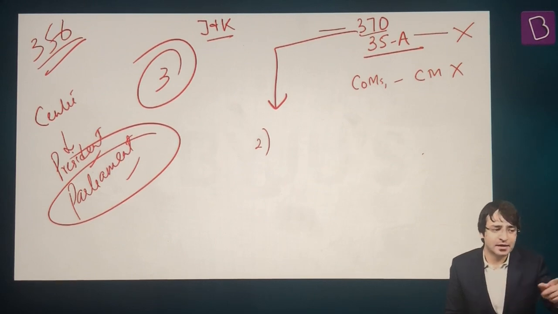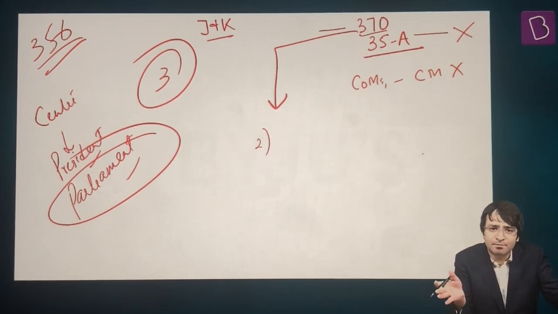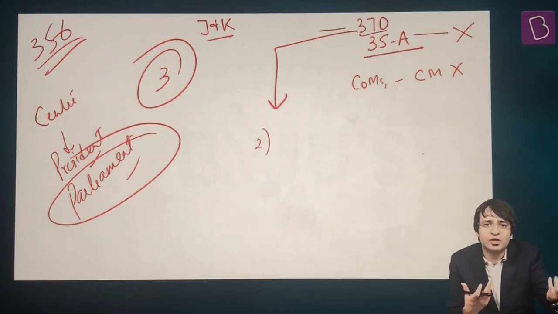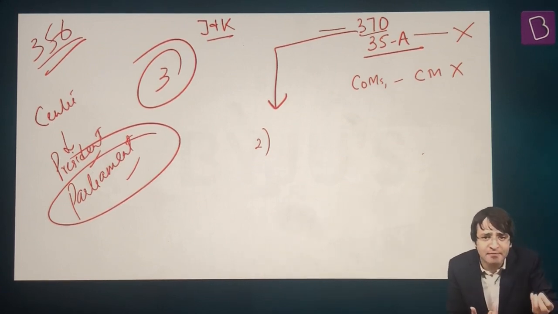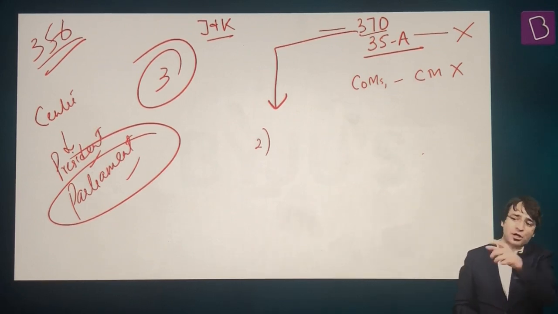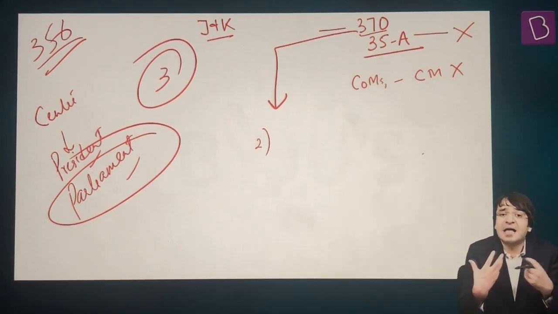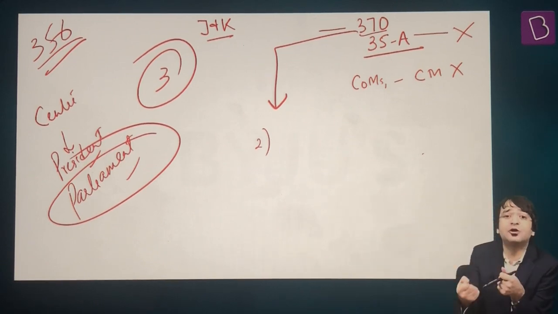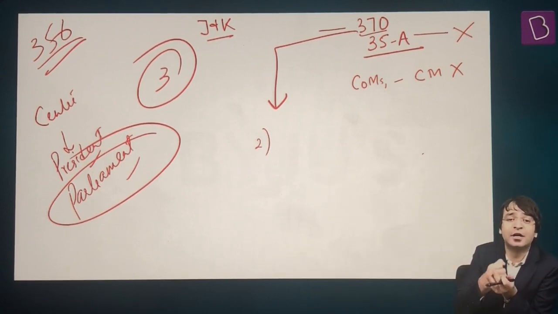I cannot vest two powers with myself. One power is the power of the High Court, because there is separation of powers. I cannot take up the judicial powers. So when the president issues a proclamation that there is a President's Rule in the state of Jammu and Kashmir, I as a president can take up executive power because I am the executive head of the state. But I cannot take up judicial powers.